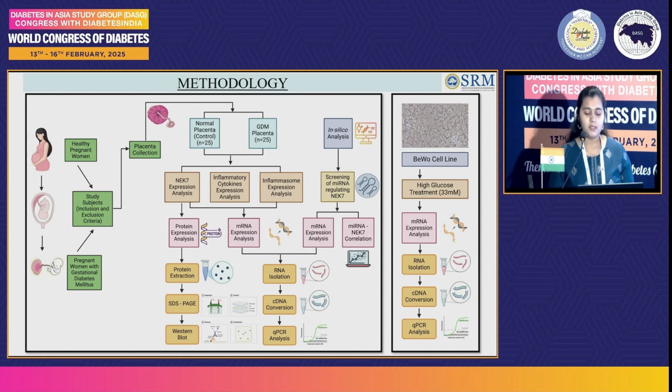We then did the in silico analysis to screen the microRNAs that are predicted to target NEK7. Further, we did the mRNA expression analysis of the selected microRNA and observed its correlation with NEK7. We then used BeWo cell line, which is a placental-derived trophoblastic cell line that is commonly used as a model to study the placental functions. We treated this BeWo cell line with high glucose and then did the mRNA expression analysis using qPCR.